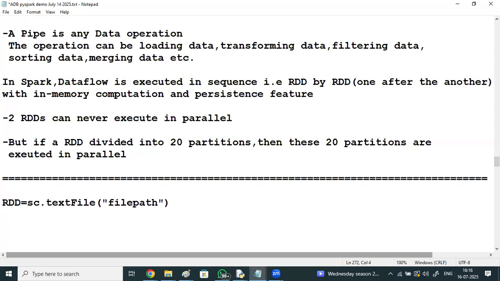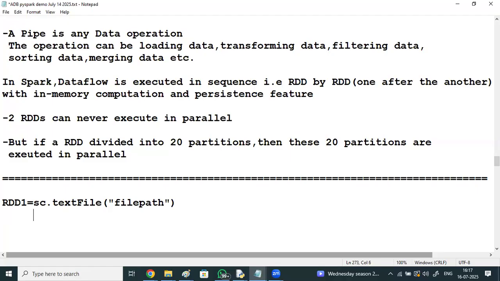If you load a file using Spark context, the RDD is just like a collection of rows, a collection of strings, records. If this file has 10 records, the 10 records will be there in this RDD also. If 1 lakh records, 1 lakh records will be there in this RDD. It's not like a table structure. It's a Spark object. From a file, this RDD gets created.